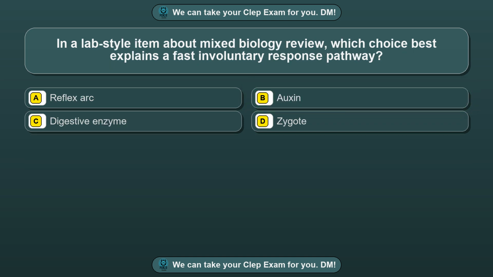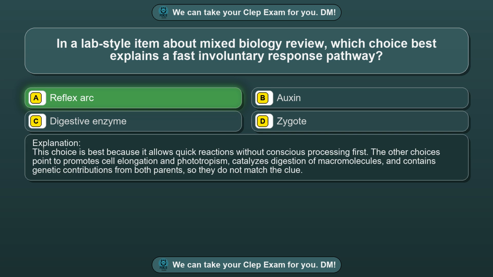Question 98. In a lab-style item about mixed biology review, which choice best explains a fast involuntary response pathway? Option A, reflex arc. Option B, auxin. Option C, digestive enzyme. Option D, zygote. The correct answer is option A, reflex arc. This choice is best because it allows quick reactions without conscious processing first. The other choices point to promote cell elongation and phototropism, catalyzes digestion of macromolecules, and contains genetic contributions from both parents, so they do not match the clue.